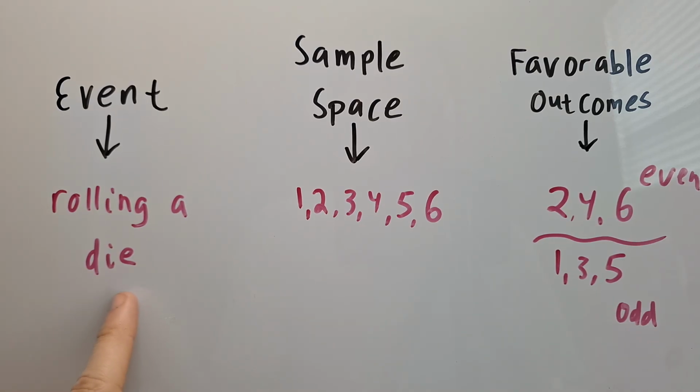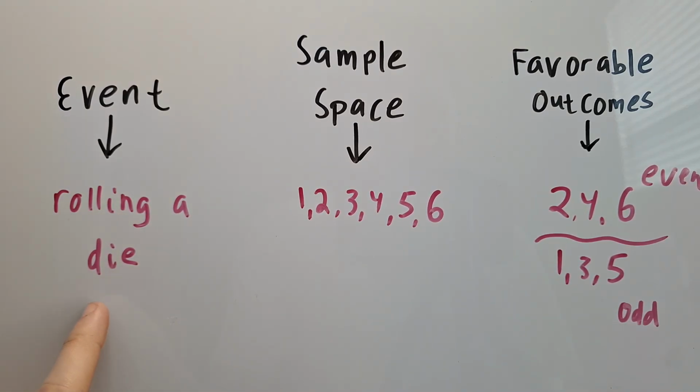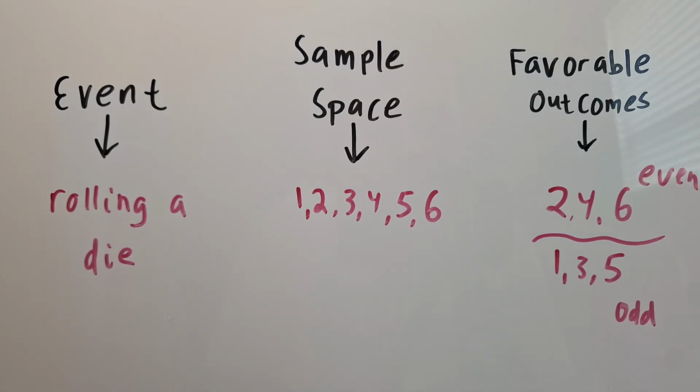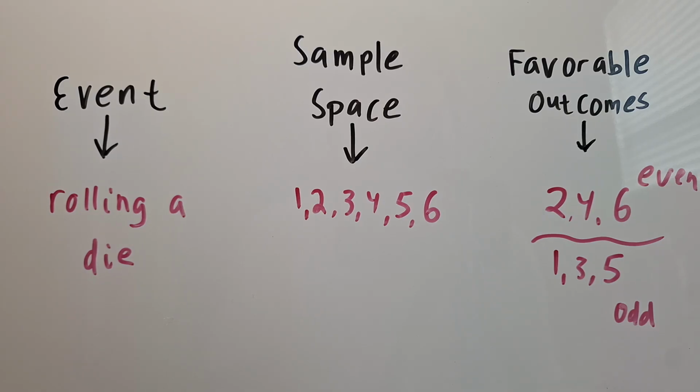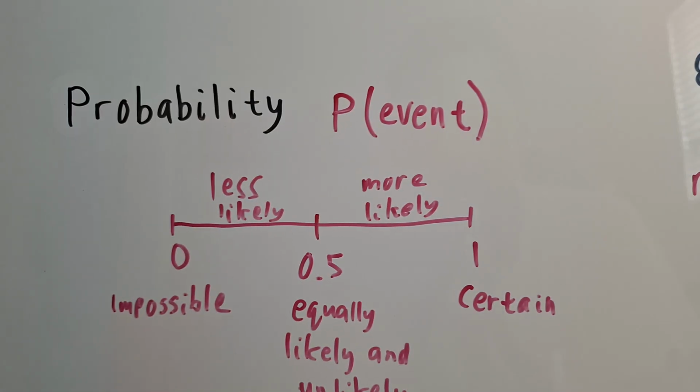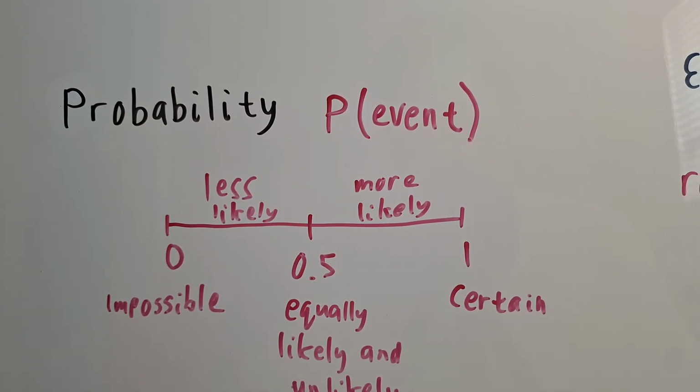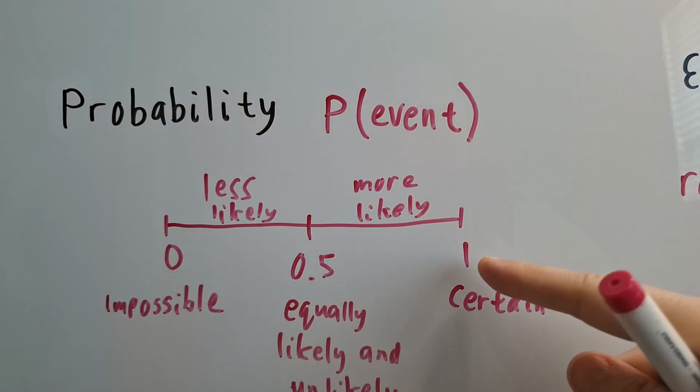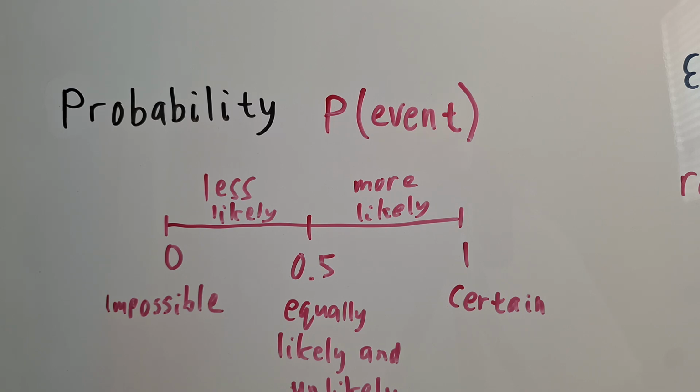Another example, briefly I can tell you this, would be an event could say flipping a coin. Our sample space would be heads or tails, and those would also be our favorable outcomes. It's either heads or it's tails. It's 50-50. So we'll talk about in later videos specific types of probabilities and events, but for the moment, here is how we will be labeling probabilities, anywhere from 0 to 1. And again, we'll write these as fractions, decimals, or percents.